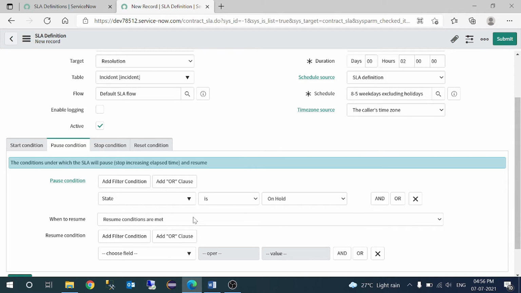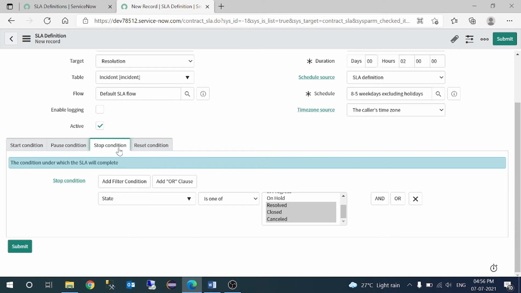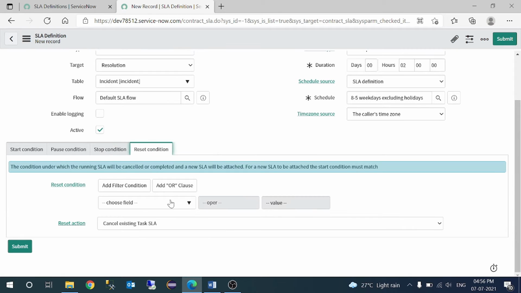So the engineer will put the ticket on hold, and the SLA should also be in a pause condition. The moment they provide the information, it will resume. Now for the reset condition, if you have a specific condition to reset the SLA, you can provide it here.